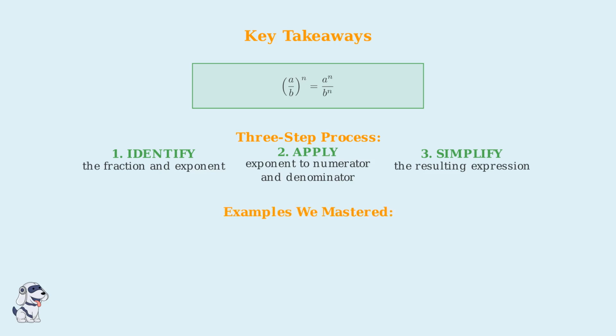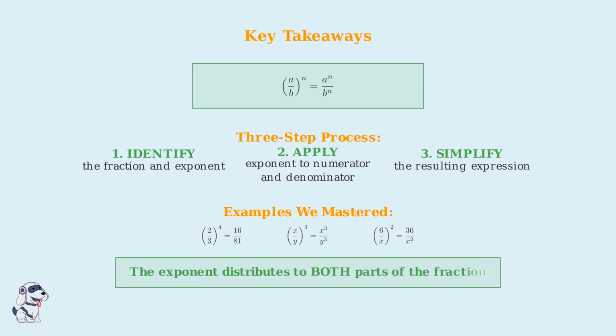We've successfully worked through various types of problems, from simple numerical fractions like 2/3 to the fourth power, to algebraic expressions with variables, and even more complex expressions with multiple terms. The most important insight to remember is that the exponent distributes to both parts of the fraction. This is what makes the rule work, and why we can confidently apply it to any fraction raised to any power.